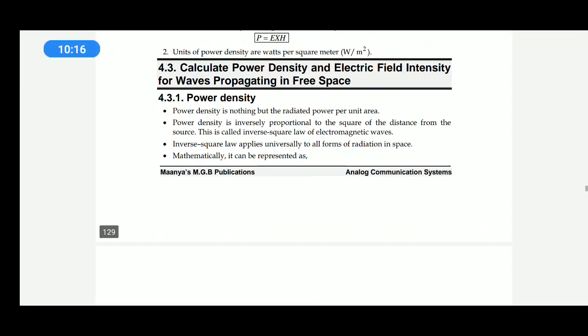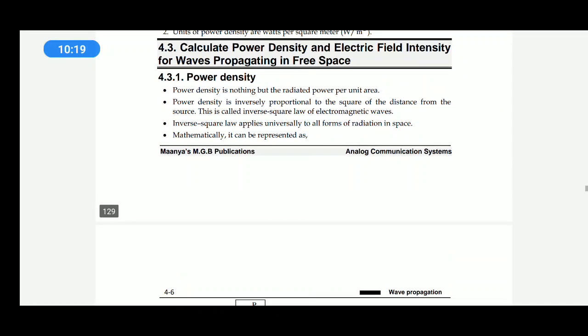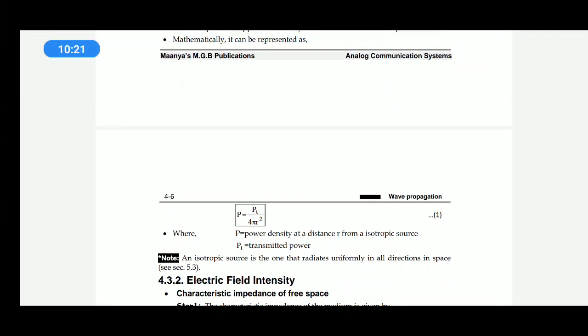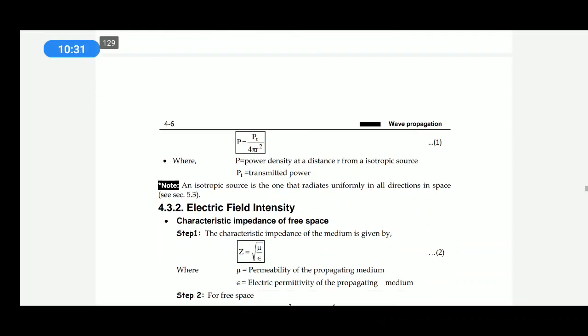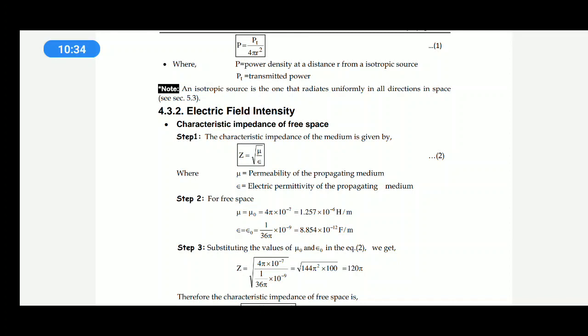And how to calculate power density? Generally by the inverse square law, power density is directly proportional to power transmitted and inversely proportional to the square of the distance. Hence power density is equal to Pt by 4 pi r square. Before discussing electric field intensity, first we need to solve the characteristic impedance of free space, Z equal to under root mu by epsilon, where mu equal to 4 pi into 10 to the power of minus 7 Henry per meter.